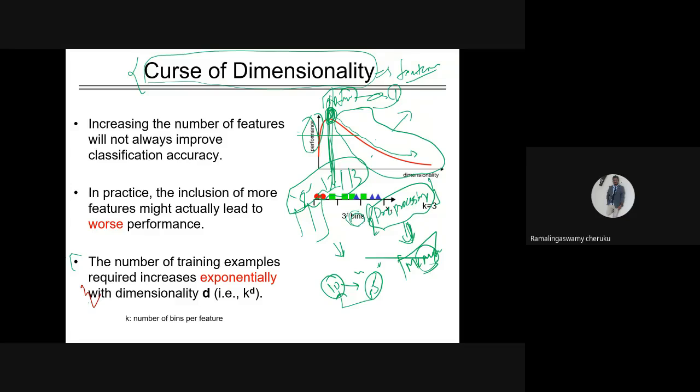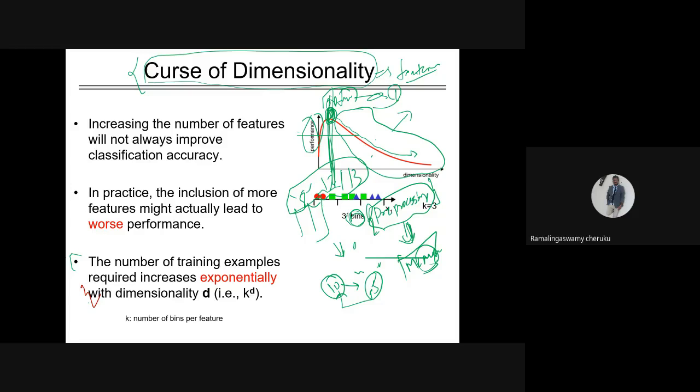The bins are nothing but a group of numbers that I represent as a single group; the centroid is one of the binning mechanisms. So for one feature I have 3 bins. For each feature I have 3 bins, so how many possible values can I have? 3 to the power of 1.